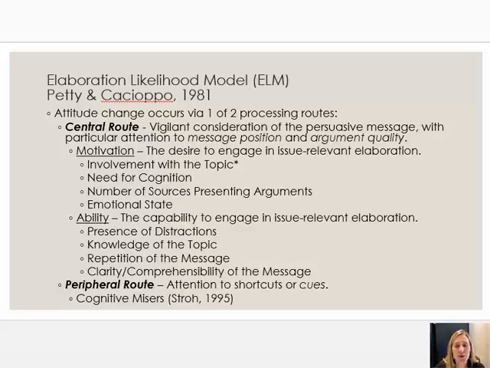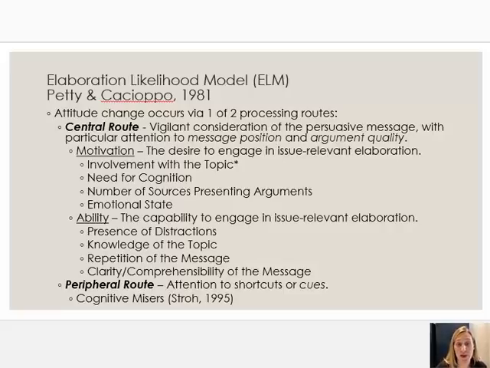Now, lots of times folks do not centrally process. As you might imagine, the ELM focuses a lot on central route processing because, quite honestly, we want people to process centrally. We're always looking for ways to get them to process centrally, again, especially if we have a really strong persuasive message. But the fact is, a lot of times people do not. Peripheral route processing can work too, though. I mean, it can engender persuasion. Either processing by central route or peripheral route can actually get persuasion. I want to make that clear.